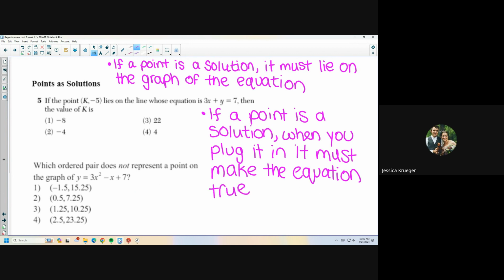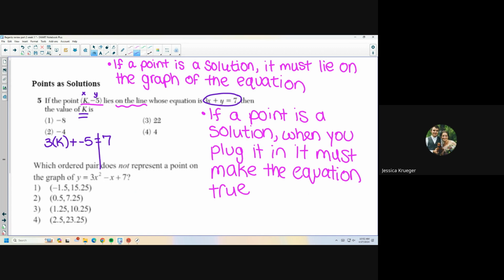Okay, so let's look at the first one. It says if the point k, negative 5 lies on the line whose equation is 3x plus y equals 7, then the value of k is what? So the first thing I'm going to do is plug this point in. Instead of 3 times x, I'm going to replace x with my point's x value, which is k, plus y. Well, y is negative 5, and that should equal 7.